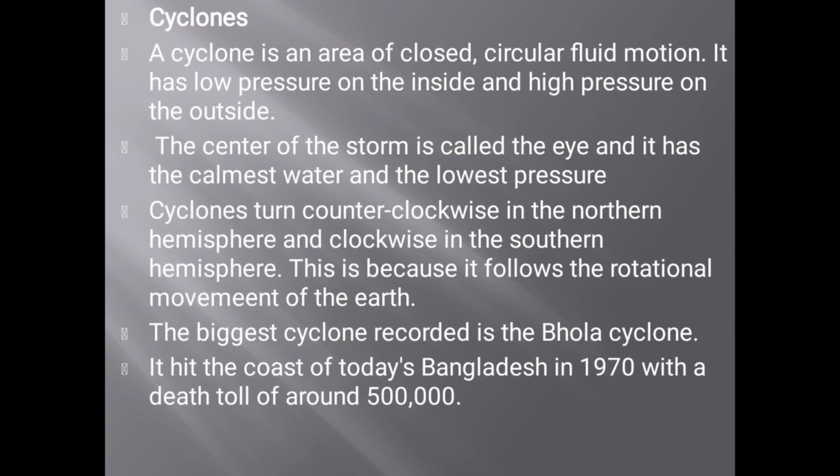The first one, cyclone. A cyclone is an area of closed circular fluid motion. It has lower pressure on the inside and higher pressure on the outside. The center of the storm is called the eye, and it has the calmest weather and the lowest pressure. Cyclones turn counterclockwise in the northern hemisphere and clockwise in the southern hemisphere, because they follow the rotational movement of the earth. The biggest cyclone on record is the Bhola cyclone. It hit the coast of today's Bangladesh in 1970 with a death total of around 5 lakhs.